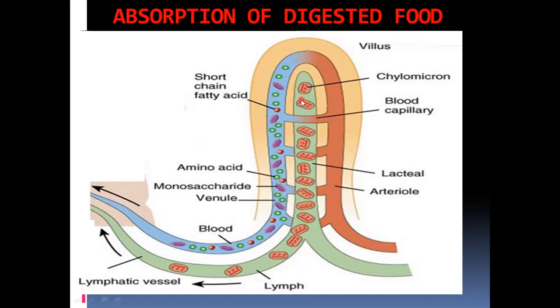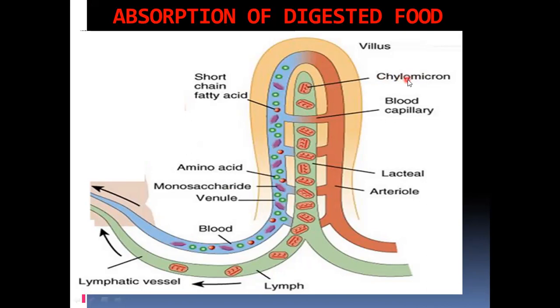Please understand. Larger lipid molecules do not go into the blood vessels. They will go into what are called the lacteals, lymph vessels, and there the lipids are again joined with proteins to form a complex again. It is called chylomicron droplets.